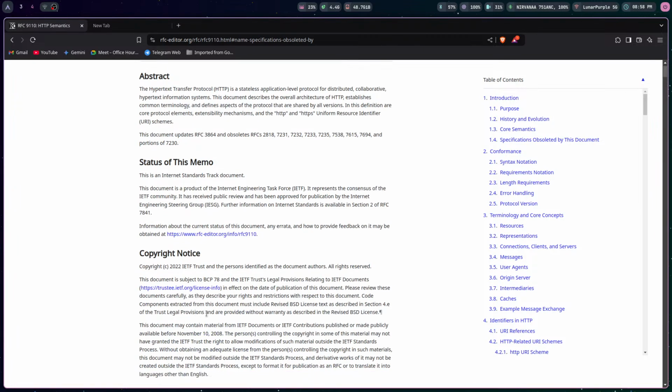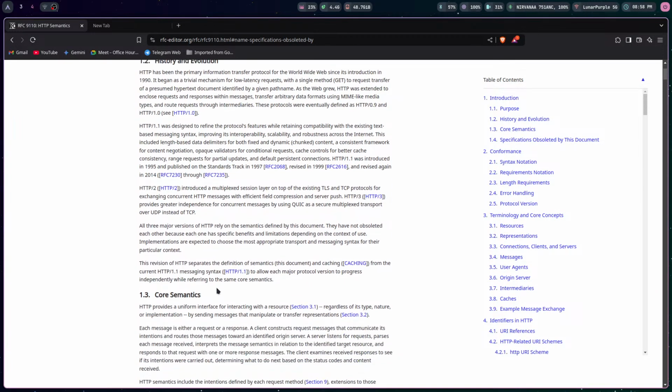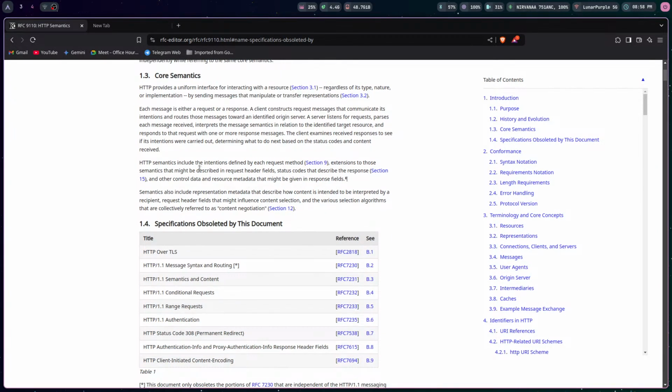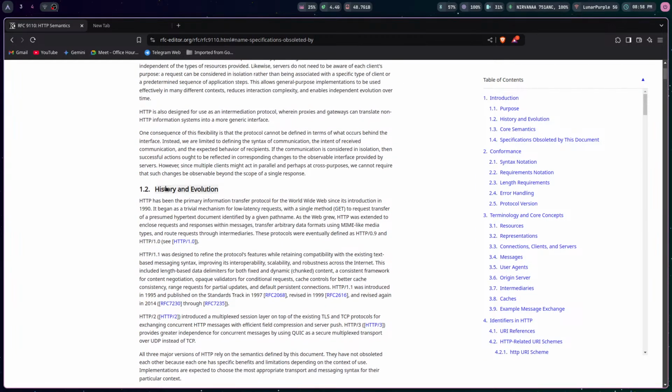So this RFC says that there are a few things that it does, and here is history and evolution. You can see that HTTP simply began, then it had this version system of HTTP slash certain version. So we had HTTP 0.9 and then HTTP 1.0, which by default we use. And then we also had some more developments, and then we got HTTP 1.1, which was basically a refinement over HTTP 1.